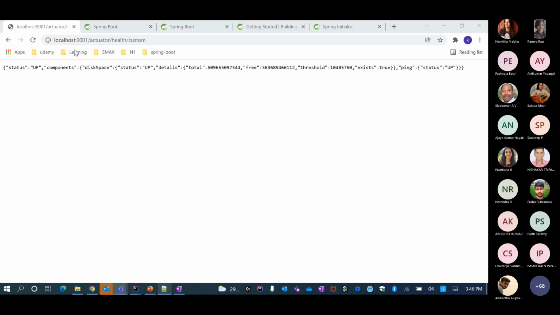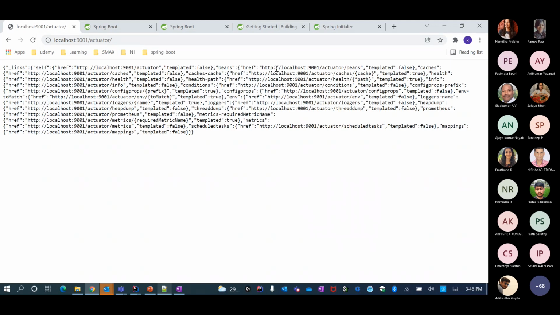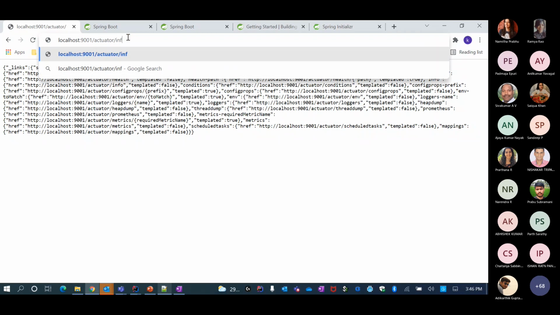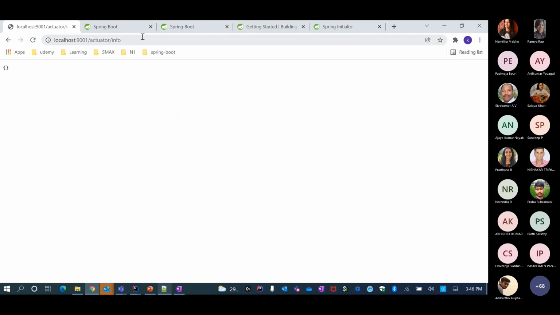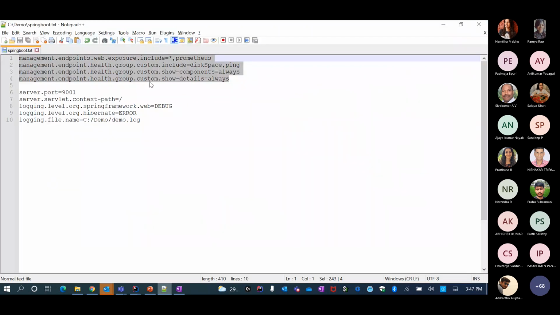So I can also ask what is the info. Somewhere it said info. I typed info. There is no info exposed, so that's fine. But now let's say that I also want to expose some Prometheus metrics.